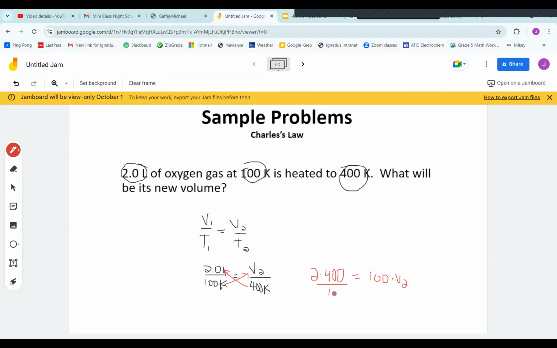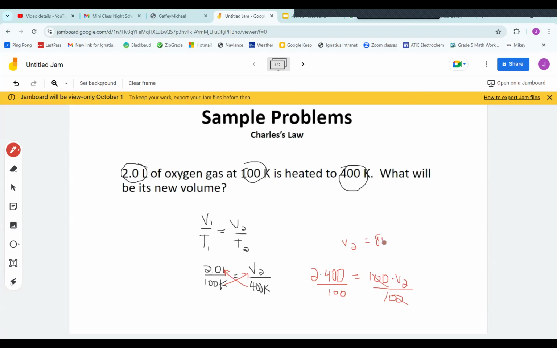We then will divide both sides by 100 to get V2 alone. And then you might be able to do this in your head, or if not, feel free to use a calculator. 2 times 400, that's 800. And then we divide that by 100. V2 works out to be 8 liters.